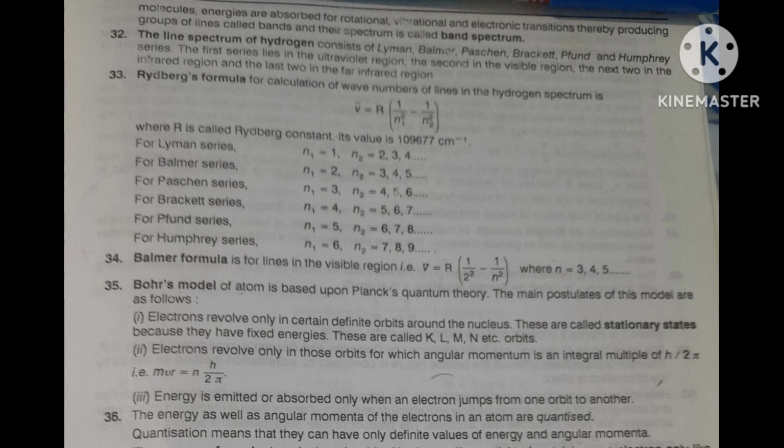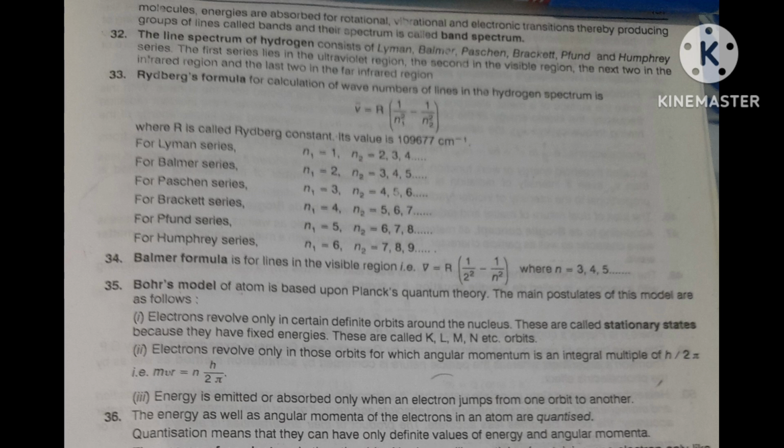Next point. In case of atoms, the energies are emitted or absorbed during electronic transition only, thereby giving lines in the spectrum. Hence, their spectrum is called line spectrum or atomic spectrum. Listen carefully, these are important points.